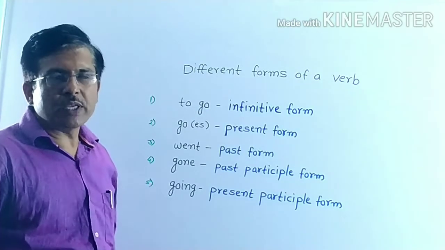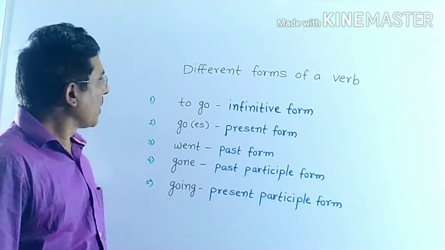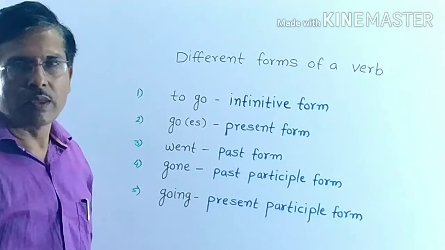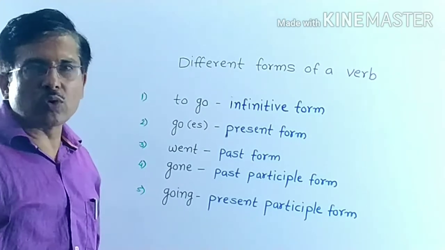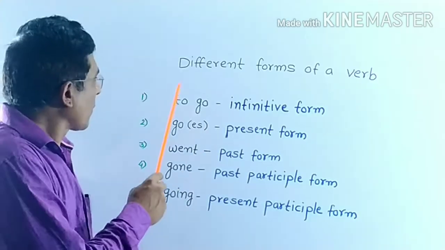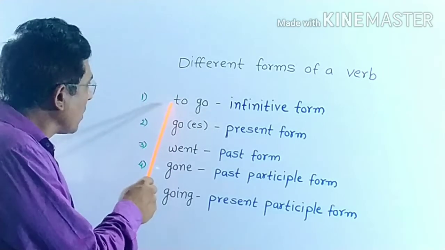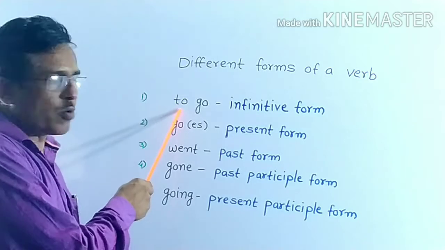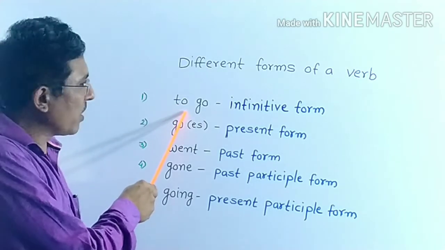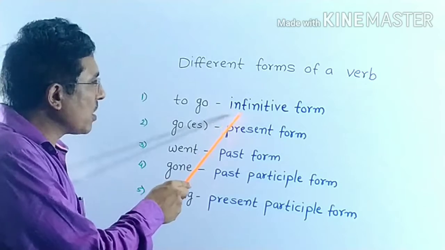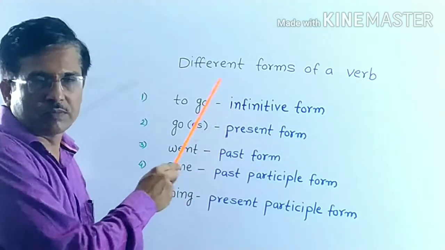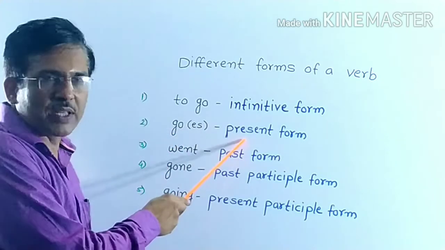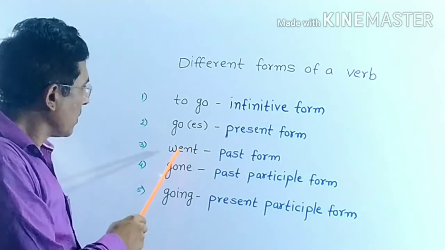Friends, every principal verb has these 5 forms. Let's see which are those 5 forms. For example, to go. When there is a to before principal verb or main verb, that form is called infinitive form. Go is present form.